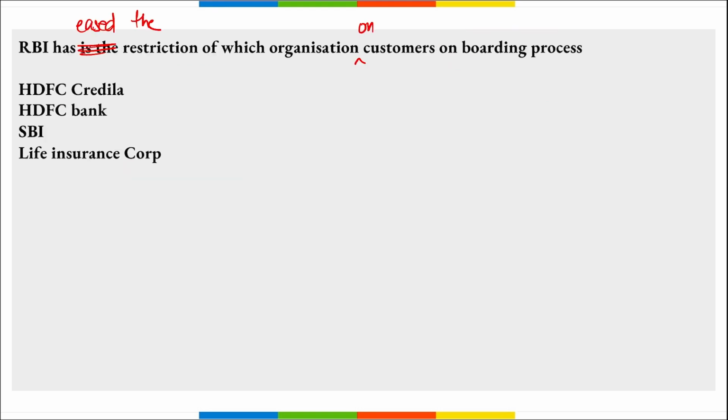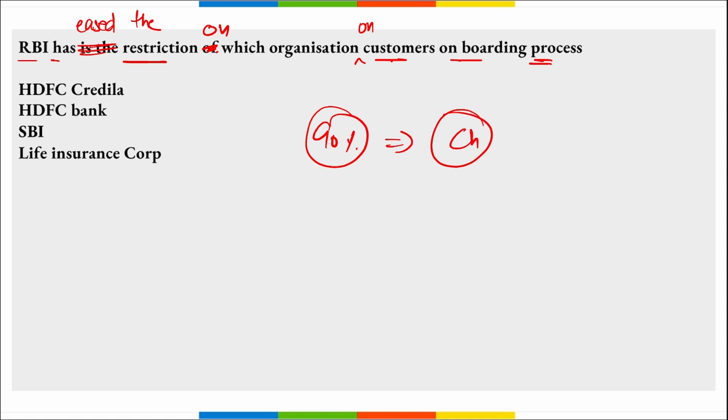Next question. RBI has eased the restriction on which organization on the customer onboarding process? Recently, if you remember, HDFC Bank was selling 90% of its shareholding in HDFC Credila to Chris Capital, correct? And the deal was valued at 9,060 crore rupees.